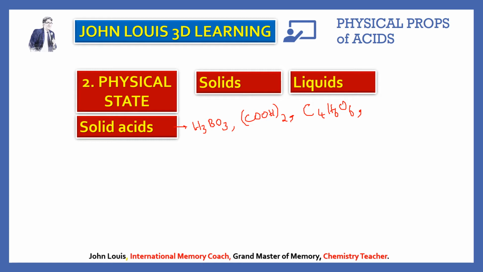And then the next one is citric acid, the acid present in lemon, C6H8O7. This is citric acid. And the last one in solid state is phosphoric acid, H3PO4. If you have your notebook, please take down the names and also the formulas.